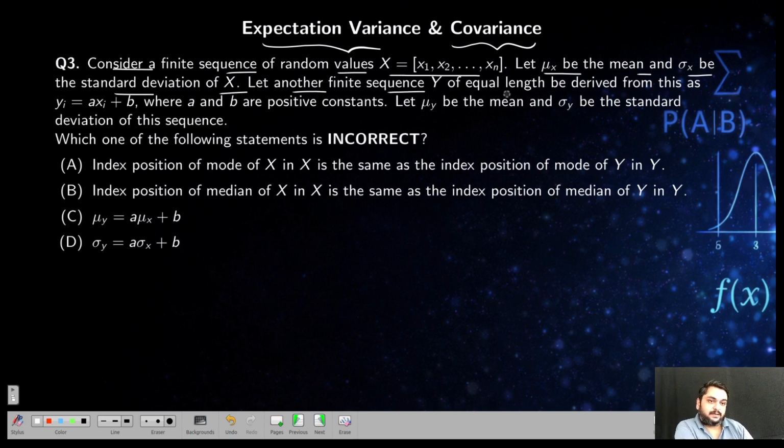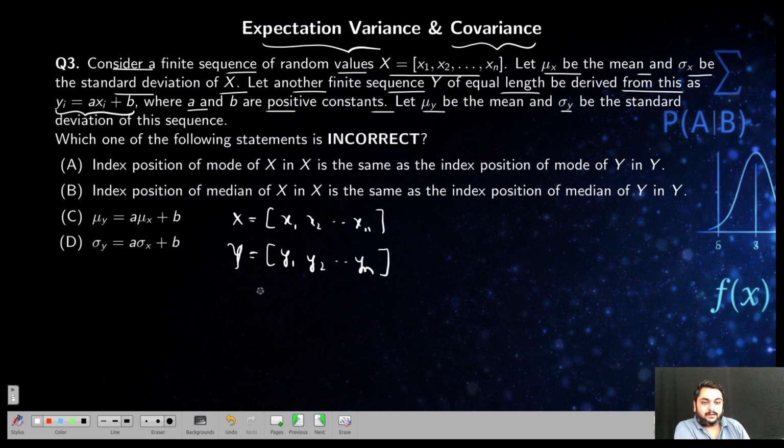Let another finite sequence Y of equal length be derived from this as yi equals a xi plus b, where a and b are positive constants, and let mu and sigma be their mean and standard deviation. What they are saying: there is a random variable X which takes some values x1, x2, ..., xn. There is another random variable Y which takes y1, y2, ..., yn values of the same length, and each y value is related to x. Let us say yi equals a into xi plus b. A and b are some constants.